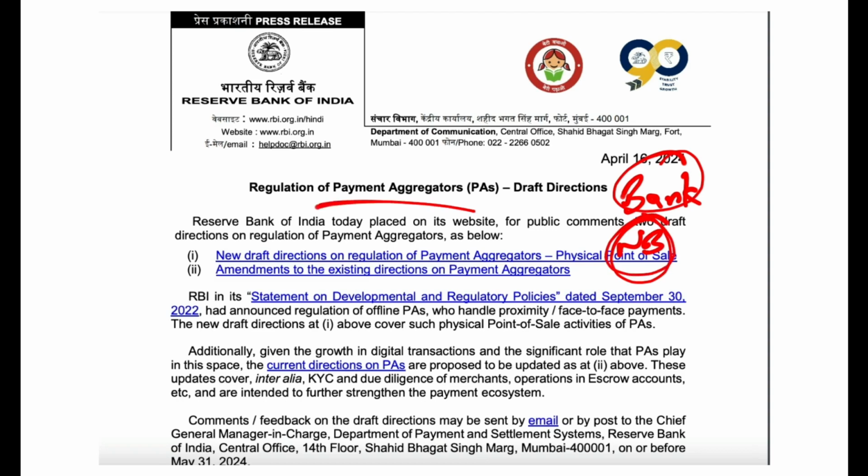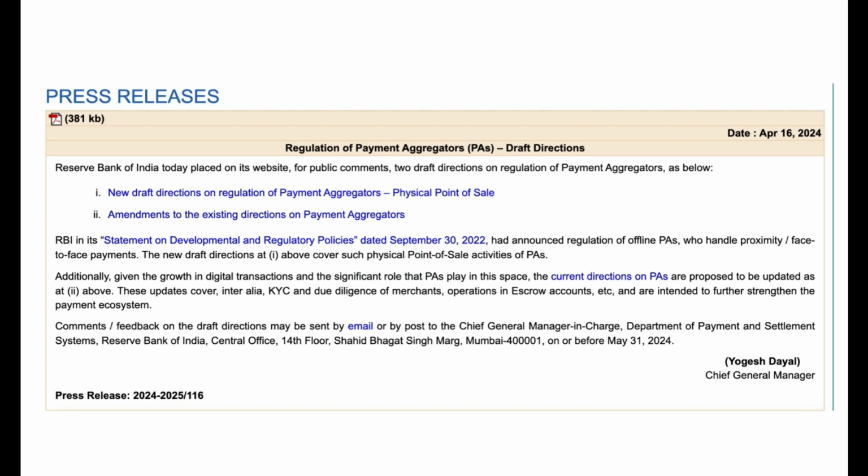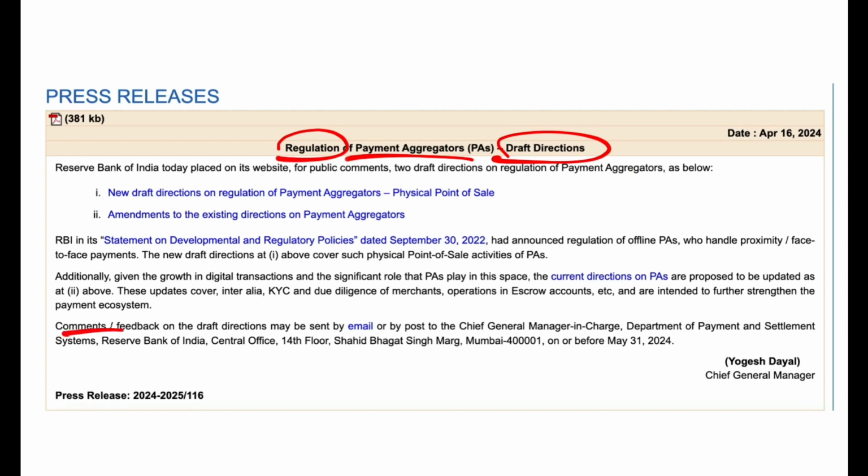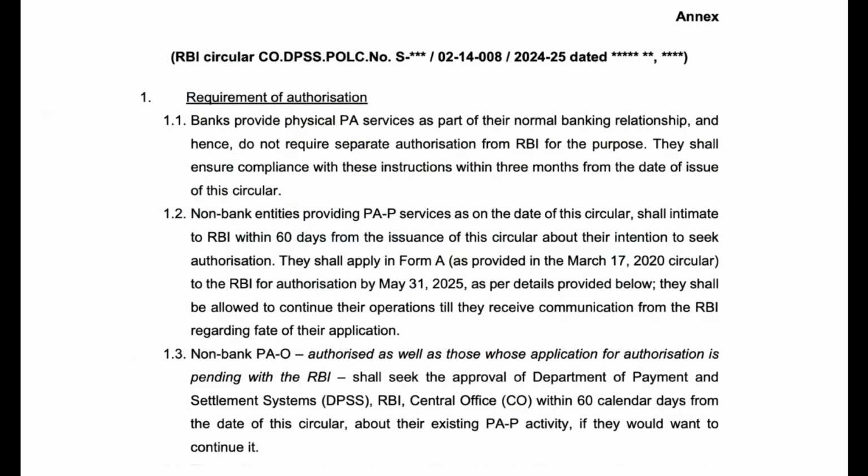So what are the directions? Here are the directions: the regulation of the payment aggregator. And again, these are draft directions. So these are not mandatory, but comments and feedback are invited. You can send your comments to the Reserve Bank of India Mumbai office, or you can email them, whatever you want. So this is how they have to work.